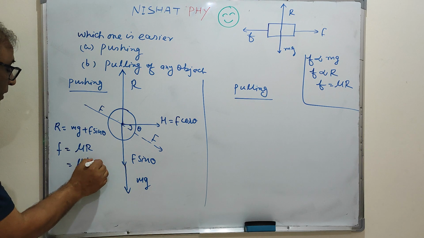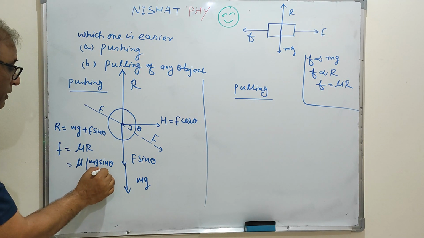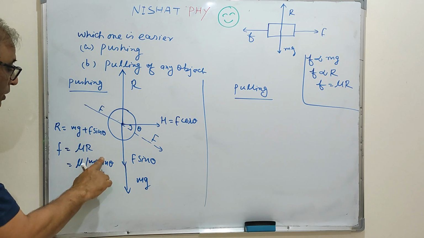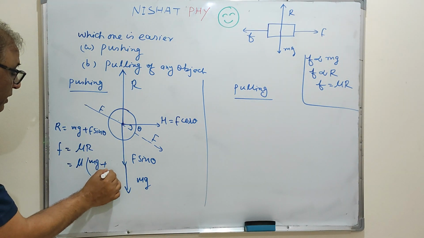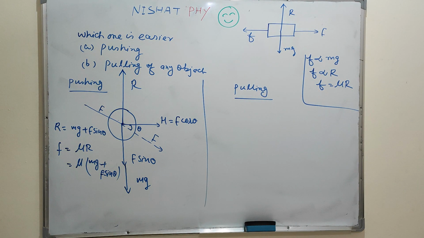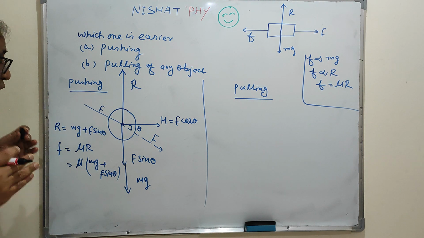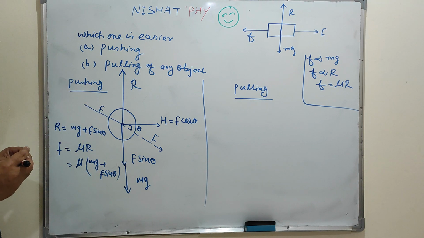So f equals mu times (mg plus F sin theta). Very clear, mg is the weight of the lawn roller, and F is the applied pushing force, and F sin theta is the component in the downward direction.